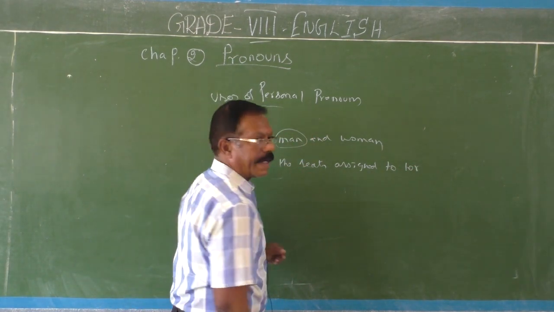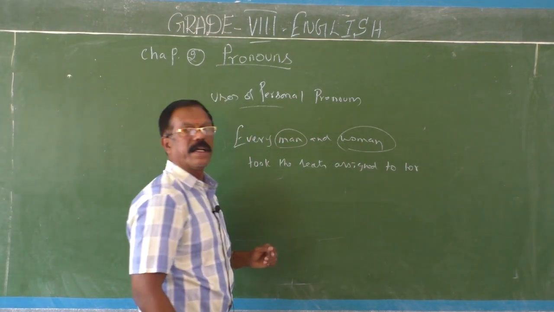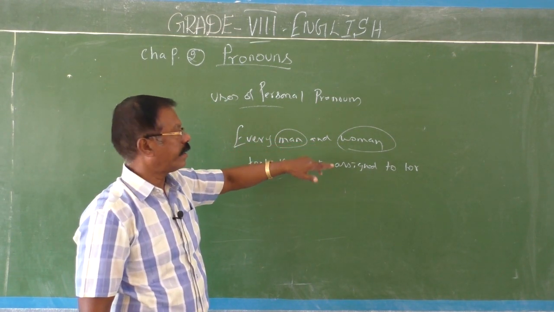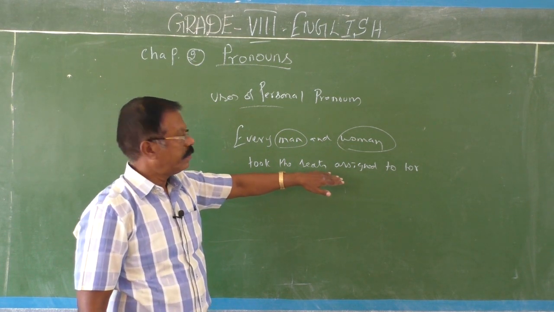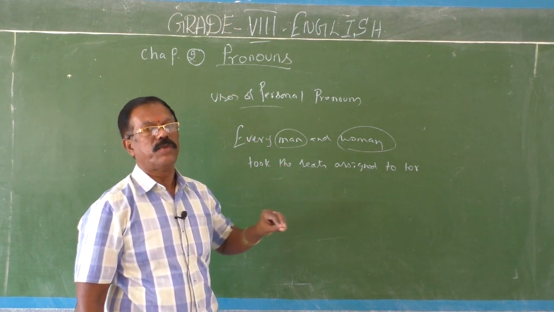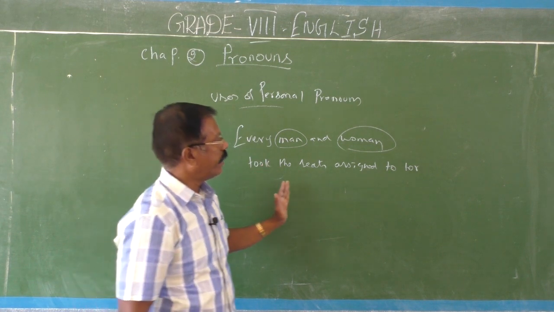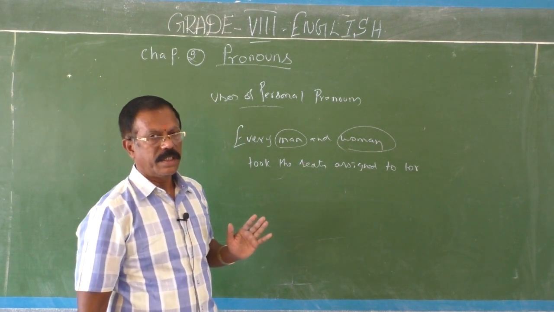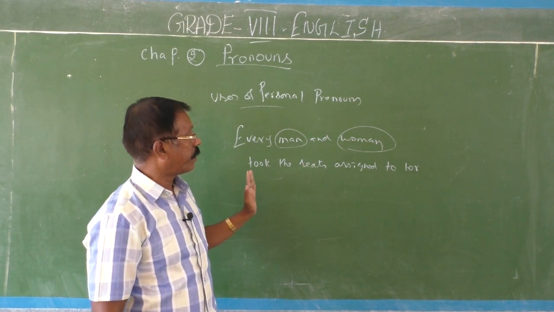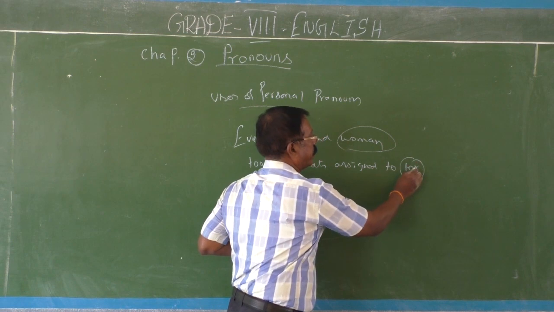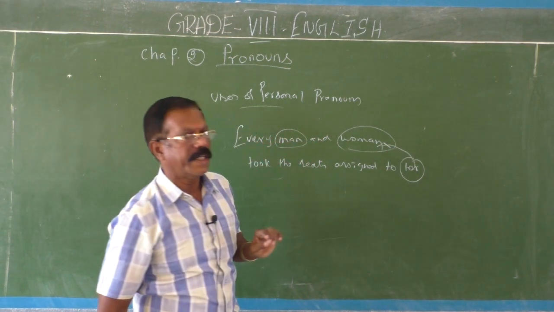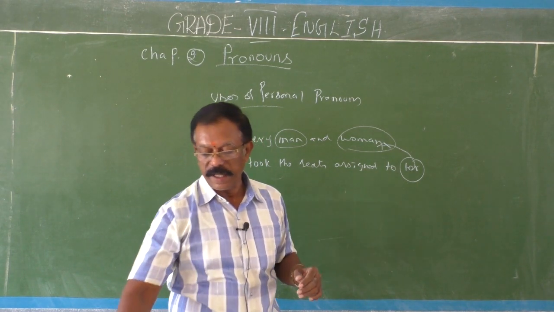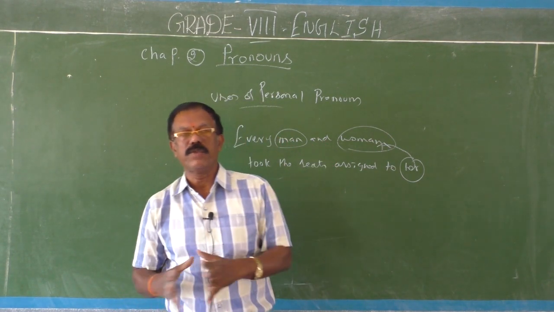Look here. Here man is a masculine gender, woman is a feminine gender. So when we use different genders in the sentence, then the pronoun we are going to use in the sentence should relate with the gender which comes nearer to it. See here what pronoun you have used, her. So it stands for the gender which comes nearer to it, okay. In this way, the pronouns should be carefully used, children.